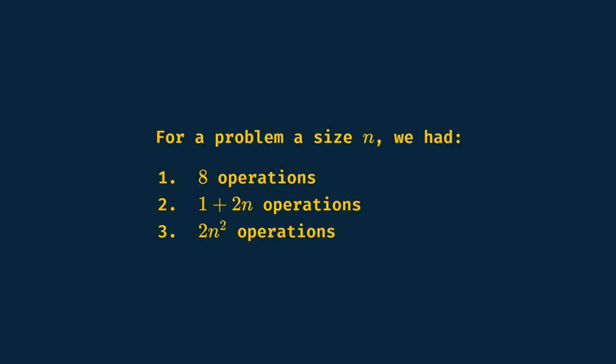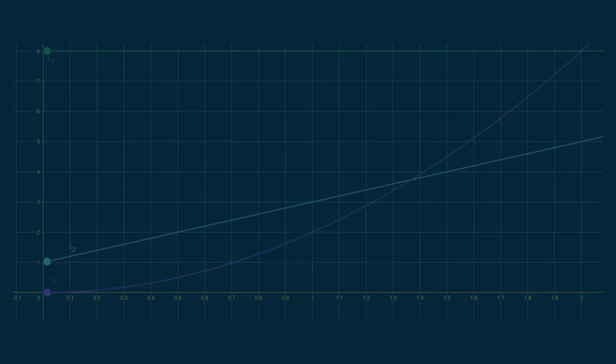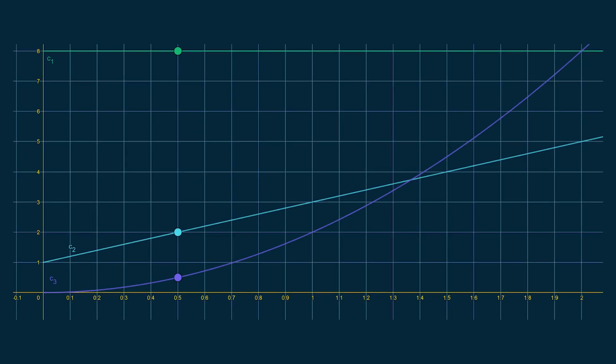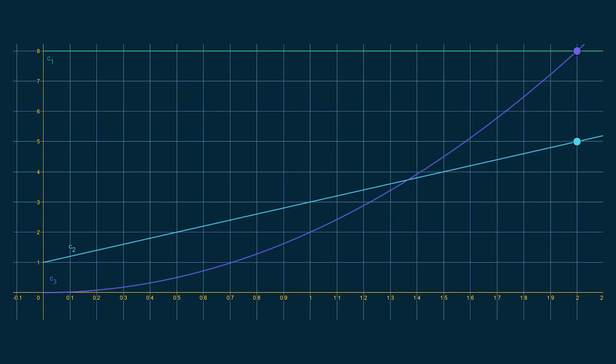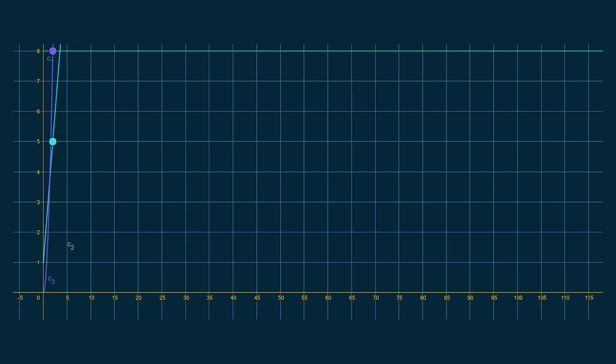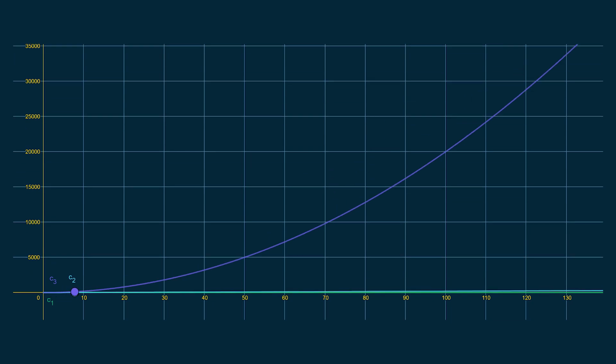For a modern computer, for small numbers n, it doesn't make a difference, as computers do many operations per second. But when n becomes bigger and bigger, it starts to make a difference. We start to understand that according to how the number of operations are expressed in terms of n, these 3 functions will be classified differently and have different time complexity.